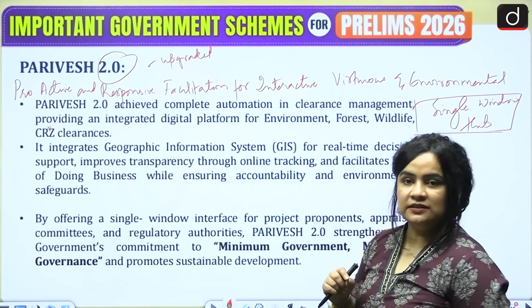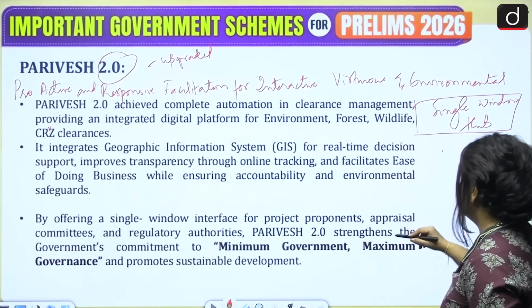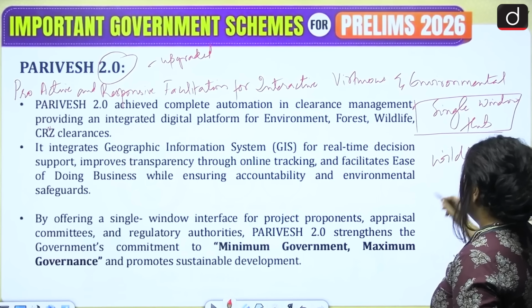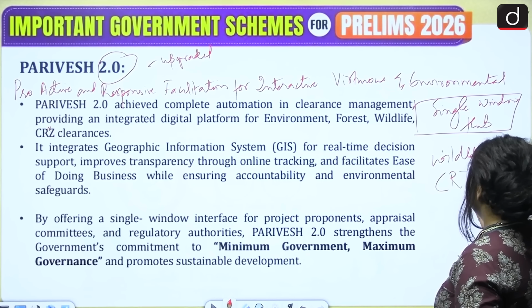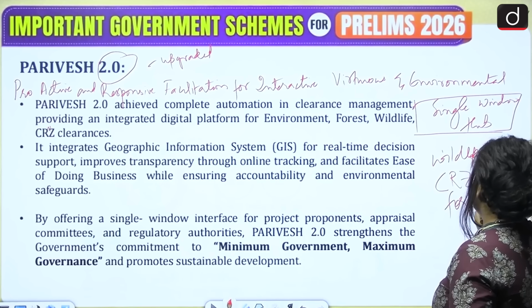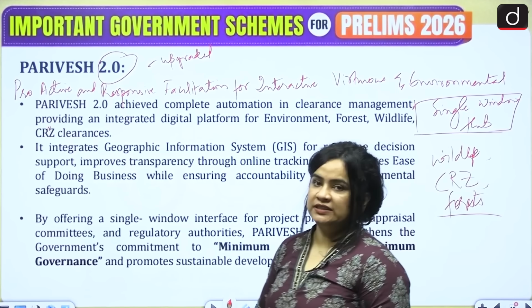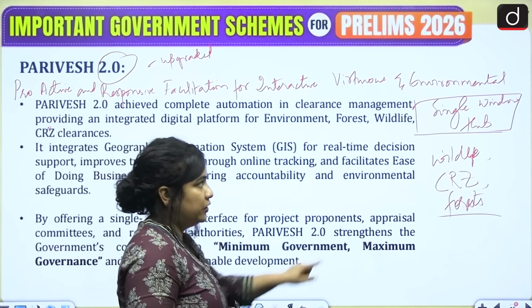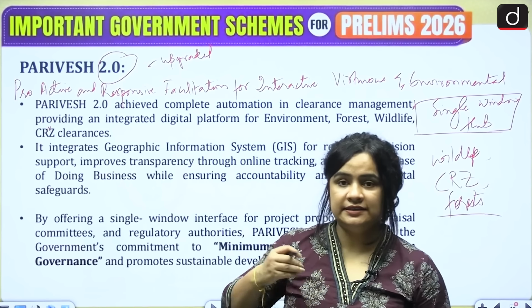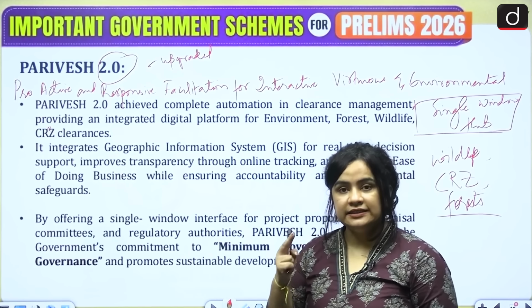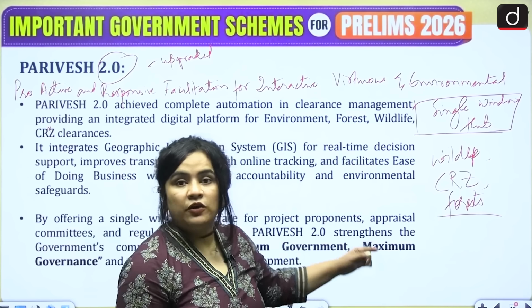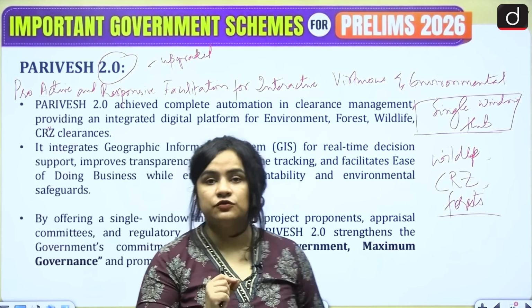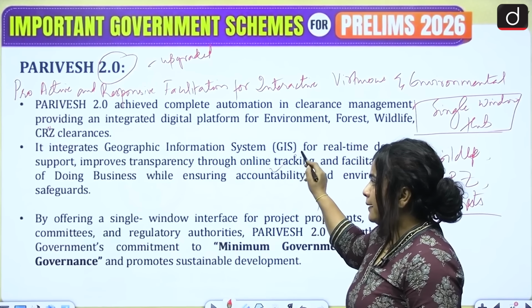What are those environmental clearances? Any clearances that have to deal with, of course, the environment, wildlife, then you have your coastal regulation zones, forests. So all these clearances are submitted, processed, and monitored over here. Now what happens? Because of this single window hub, it increases accountability, it increases transparency, it improves real-time tracking, which leads to the facilitation of ease of doing business. So all these are the benefits.